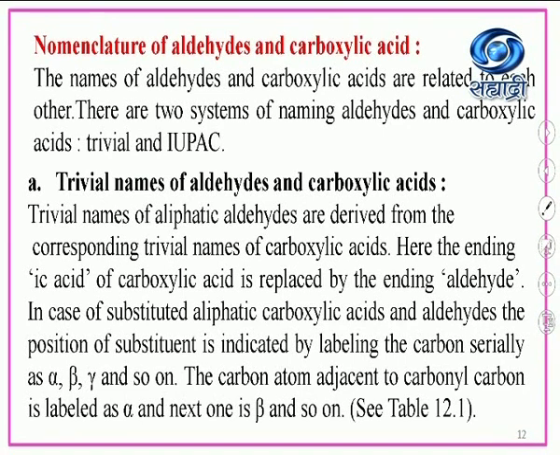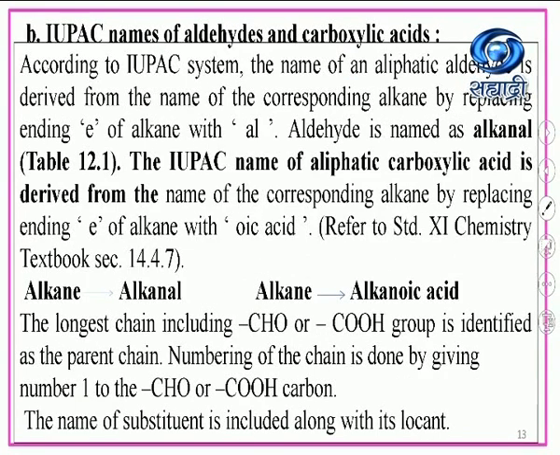Small a part, that is trivial names of aldehydes and carboxylic acids. Trivial names of aliphatic aldehydes are derived from the corresponding trivial names of carboxylic acids. Here the ending -ic acid of carboxylic acid is replaced by the ending -aldehyde. In case of substituted aliphatic carboxylic acids and aldehydes, the position of the substituent is indicated by labeling the carbon serially as alpha, beta, gamma, and so on. The carbon atom adjacent to the carbonyl group is labeled as alpha, and the next one is beta, and so on. See table number 12.1.